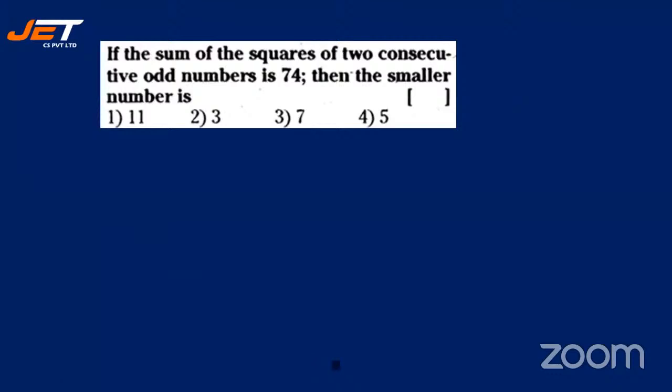If the sum of the squares of 2 consecutive odd numbers is 74, then the smaller number is dash. All right. See the question. If the sum of the squares of 2 consecutive odd numbers is 74, then what is the smaller number?